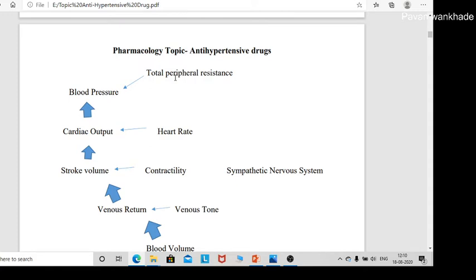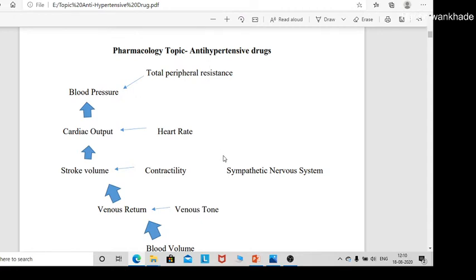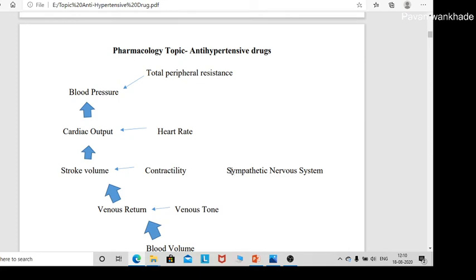Now these four factors, total peripheral resistance, heart rate, contractility and venous tone, are regulated under the influence of the sympathetic nervous system. The sympathetic nervous system increases the heart rate, increases the contractility, and causes vasoconstriction, which increases the total peripheral resistance. Hence you have to give alpha adrenergic blocker drugs and beta adrenergic blocker drugs in the treatment of hypertension. Contractility is increased by calcium, hence you have to give calcium channel blocker drugs in the treatment of hypertension.